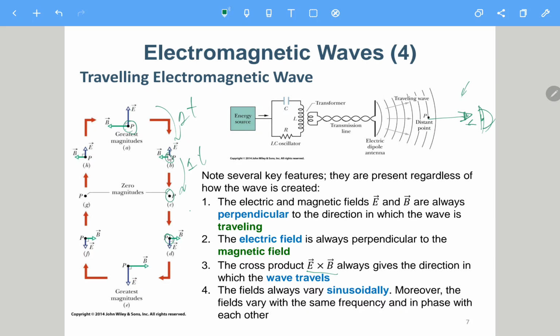So that's why I know the wave is propagating out of the page. This one has the same direction. Oh, this one is 0, so it has no direction. But actually it is still propagating, only at that moment we cannot define E field and B field. They are all 0. But here they are pointing to the opposite side. E field pointing downward and B field pointing to the right side. If you cross, your thumb is still pointing out of the page. So that means that E cross B is always the direction of the wave travel.